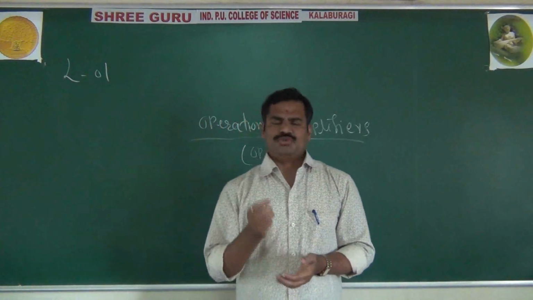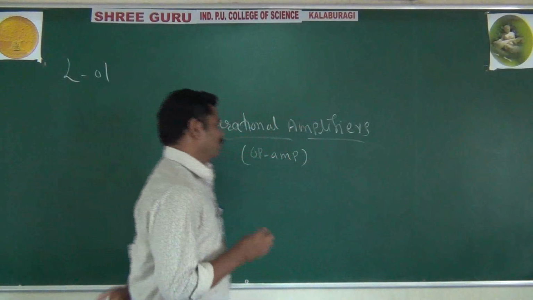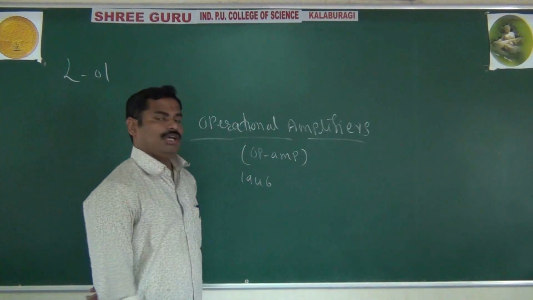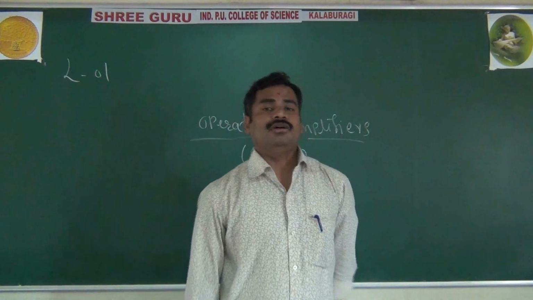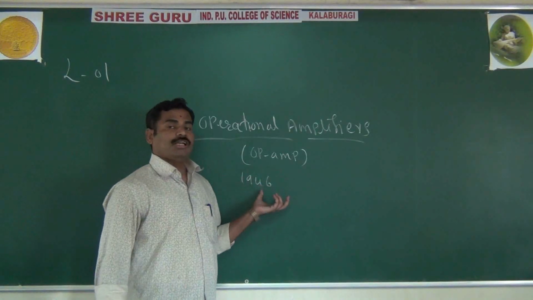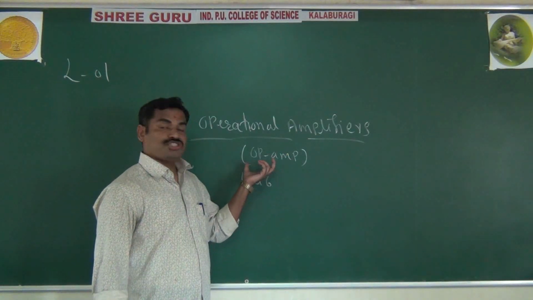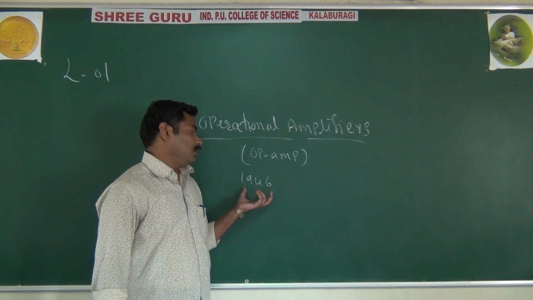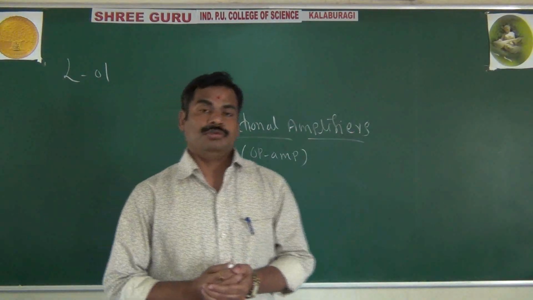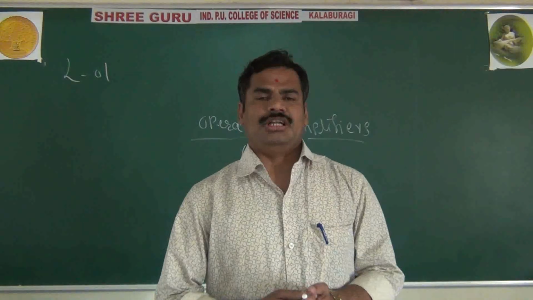And especially in 1946, they first developed the op-amp, using vacuum tubes. They constructed the op-amp in 1946 for the first time, using vacuum tubes and also discrete elements.